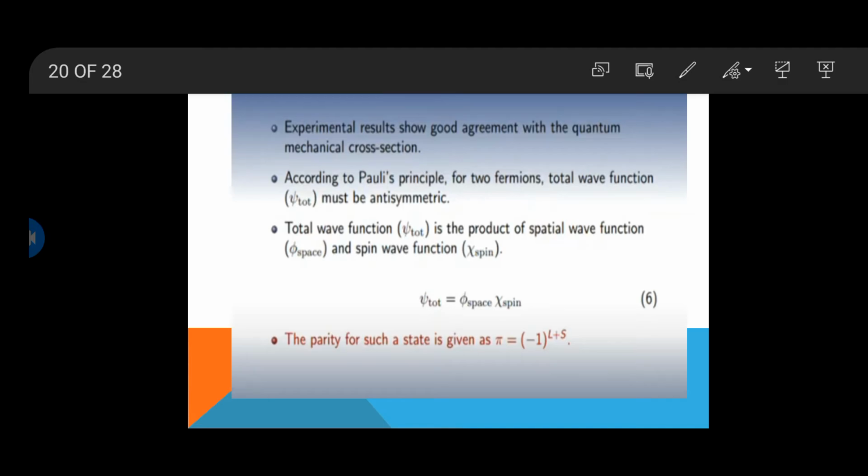According to Pauli's principle, for two fermions, and our proton and neutron are two fermions, the total wave function must be antisymmetric. The total wave function, as discussed in previous slides, is equal to the wave function for space and the wave function for the spin. It shows that the total wave function is the product of the spatial wave function, represented by psi space, and the spin wave function, equal to chi spin. So equation 6 represents the total wave function for the quantum mechanical cross section.